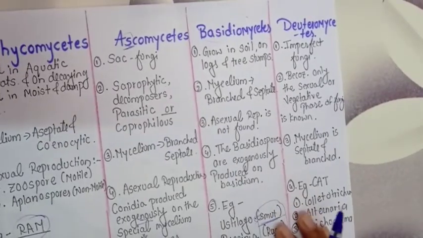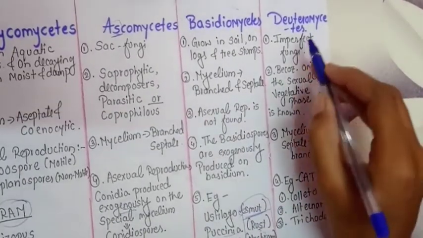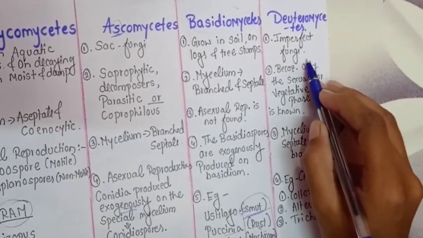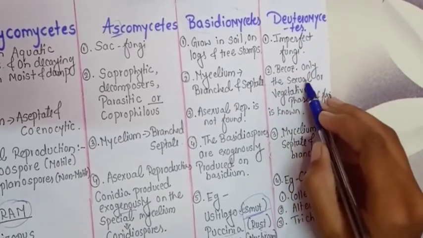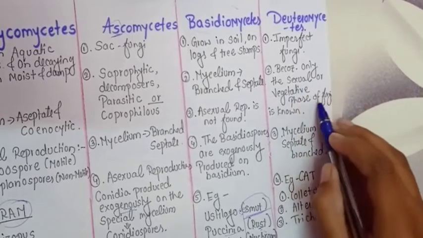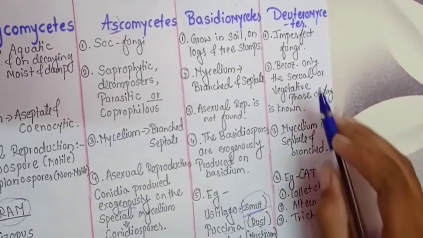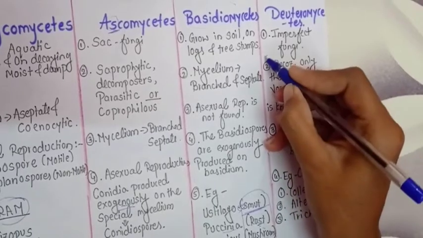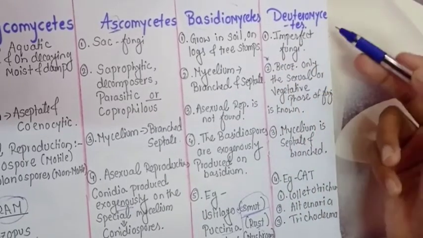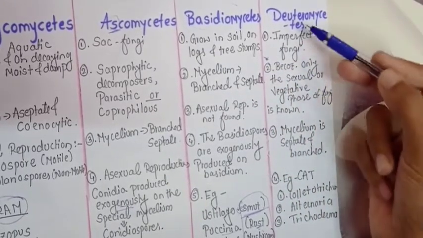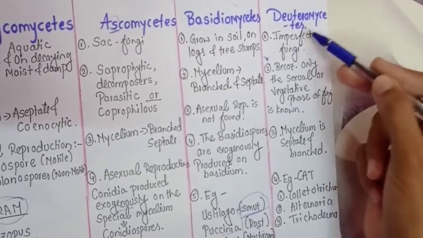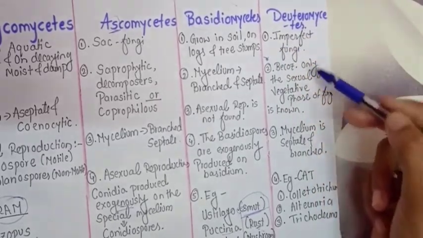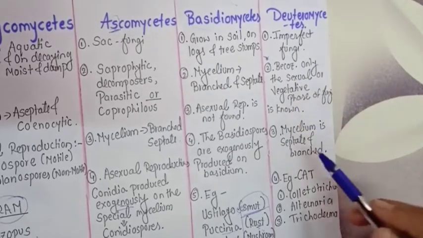Okay. Now the last class will be the Deuteromycetes. Imperfect fungi it is. Why is it imperfect fungi? Because only the asexual or vegetative phase of the fungi is known. This is a theory question as well as a NEET question. Therefore, this point is very important. They will ask which is an imperfect fungi, then we have to answer Deuteromycetes. Or they will ask why Deuteromycetes are called imperfect fungi. This is the answer for that.